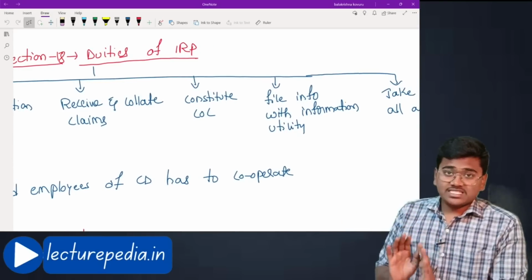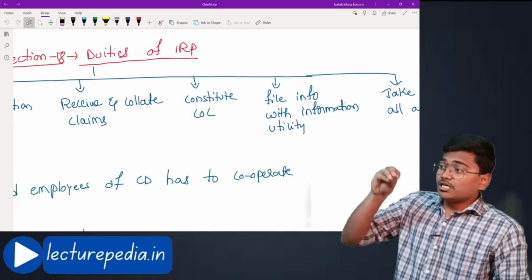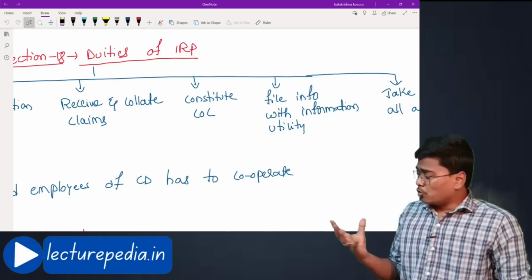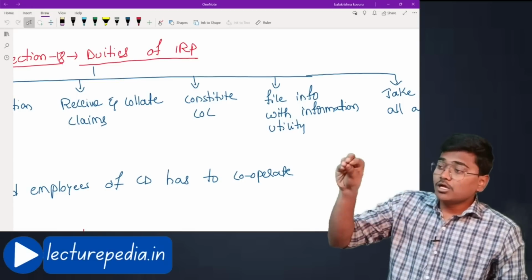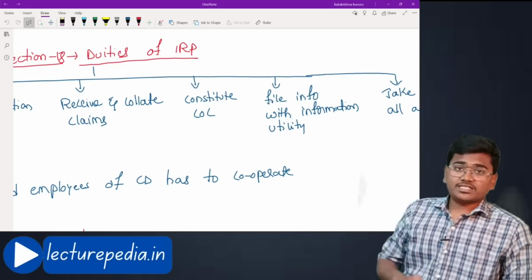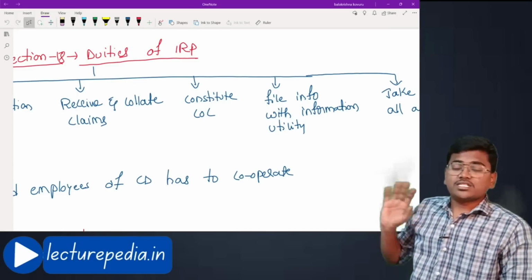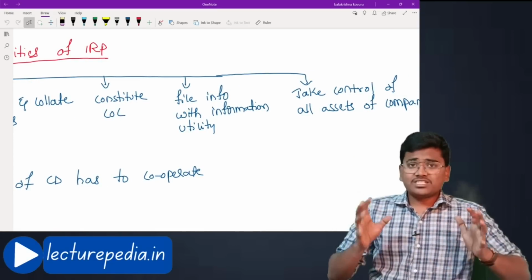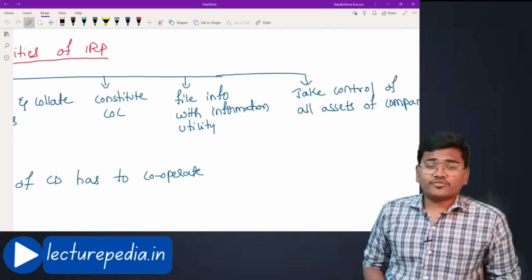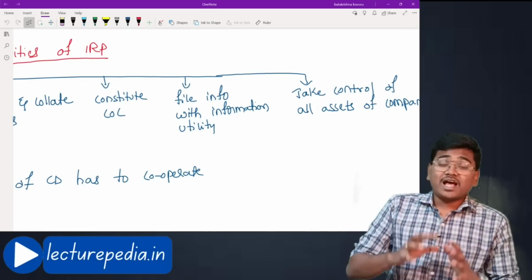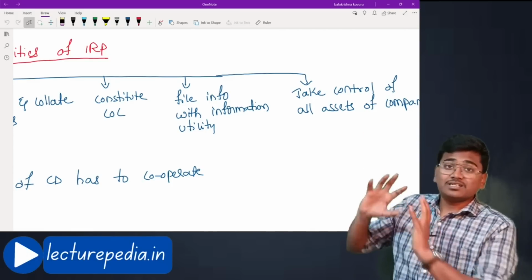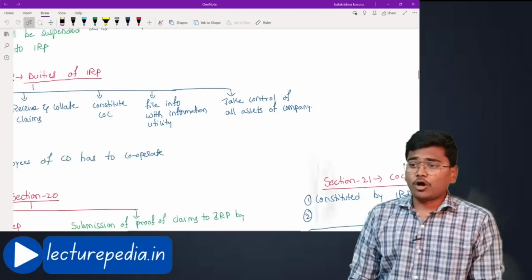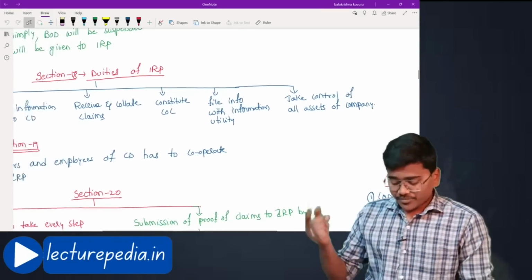Next, after receiving the claims and after verifying them, the interim resolution professional has to constitute a committee of creditors. Who will be included in this committee of creditors? He would have received the claims from various creditors. All those creditors will be included in this committee of creditors. Hope that is clear. Next, file information with information utility. All this information which the interim resolution professional has collected regarding corporate debtor has to be filed with the information utility, that is the database. After that, take control of all assets of the company. All assets of the company will be under the control of interim resolution professional.